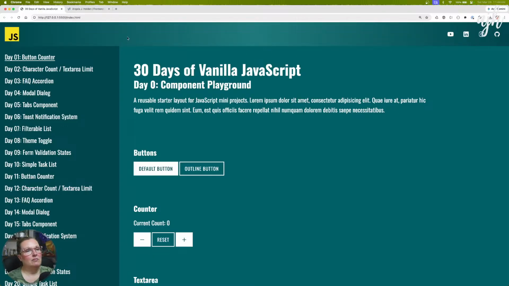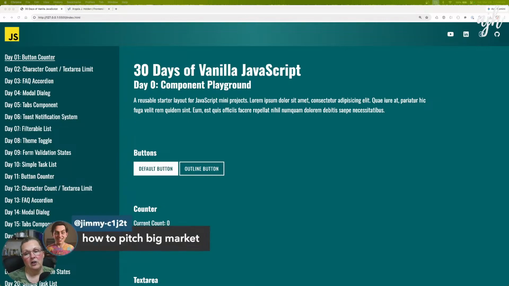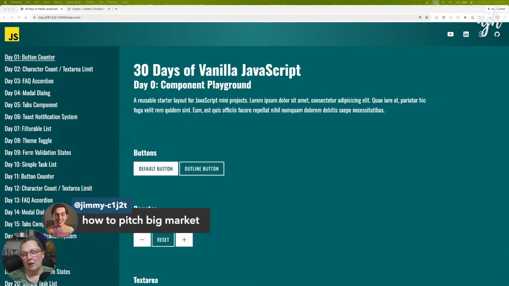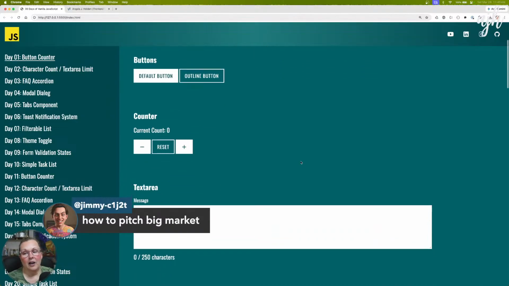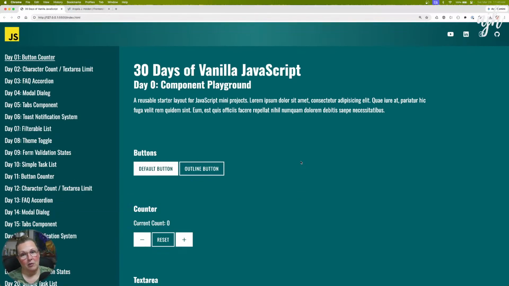We definitely could. And Jimmy says, I'm a software engineering student. I am thinking we learn code, but not how to market and not how to sell our product. What do you think? How to pitch a big market? Yeah, I'm definitely the wrong person to ask about that. I understand marketing. I worked in marketing. I am not a very good marketer. So unfortunately, I am the wrong person to ask about that.